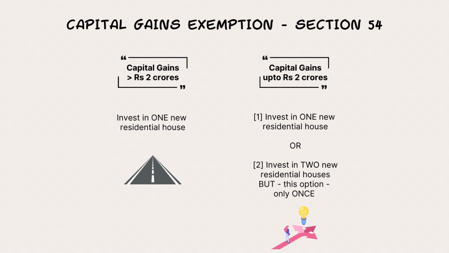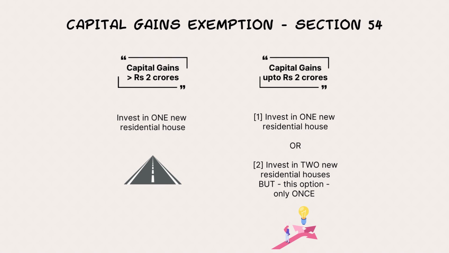Okay, but one little catch here is, if that individual opts to say, I've got so much capital gains, I want to buy 2 new residential houses, and he goes for that option, later, when he sells those houses, he can never say, I'll again reinvest in 2 more new houses. That option is gone. This option to invest in 2 new residential houses is available only once in the lifetime of the person.